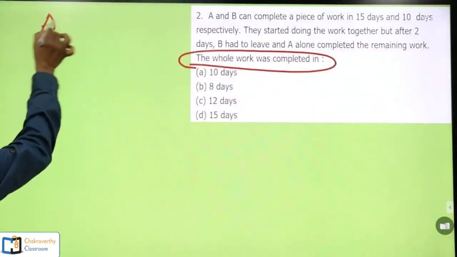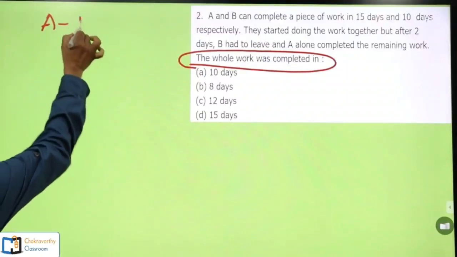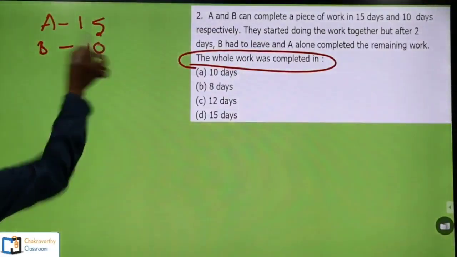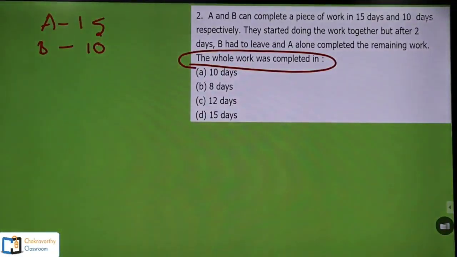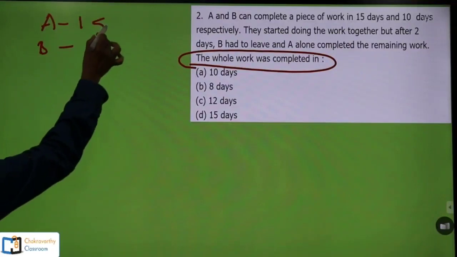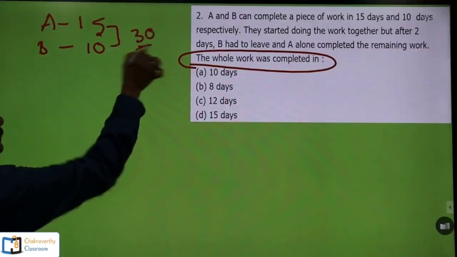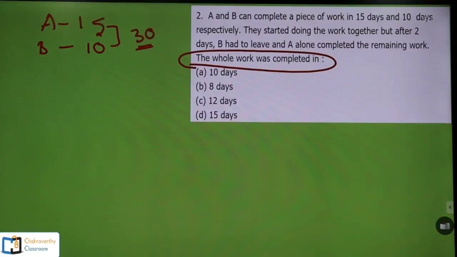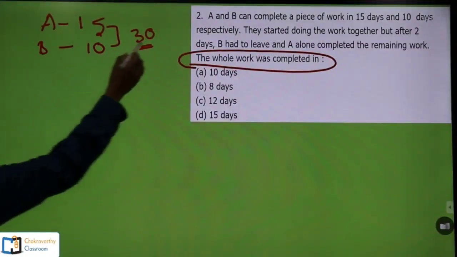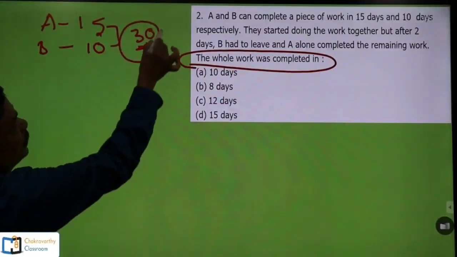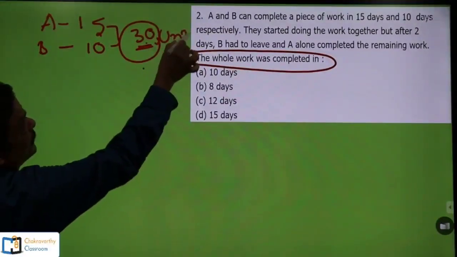Now A can do the work, according to the question, in 15 days. B can do the same work in 10 days. Incidentally, I have taken the same example. Now here 15 and 10, the LCM is 30, as simple as this one. So 30 is the LCM, so this 30 you should take as units.